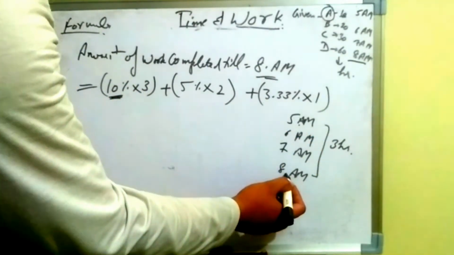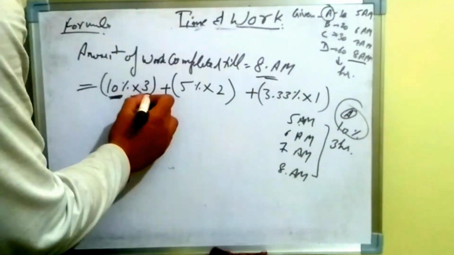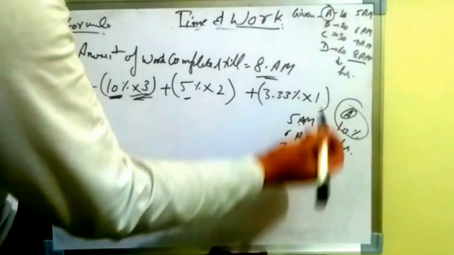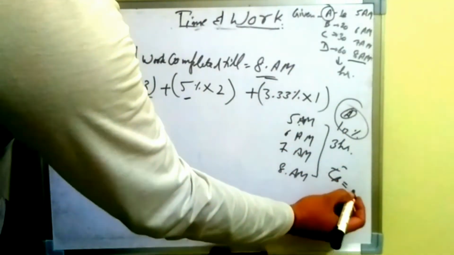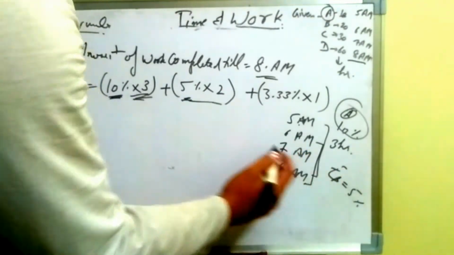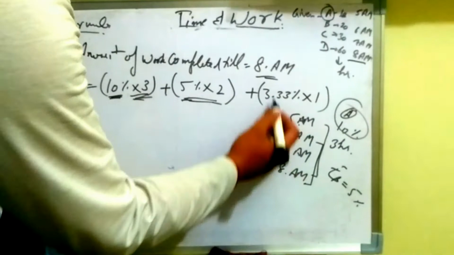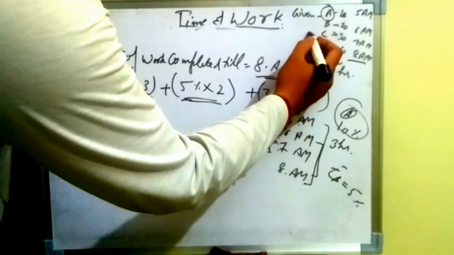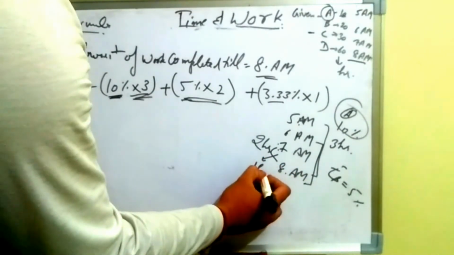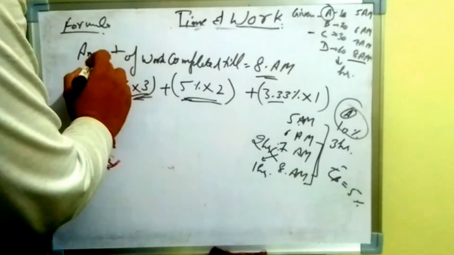Similarly, the second pipe, which has efficiency of 5%, will work for 2 hours, and the third pipe will work for 1 hour. So we are multiplying the time taken by them with the efficiency.